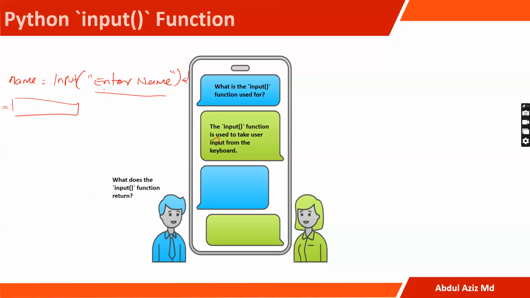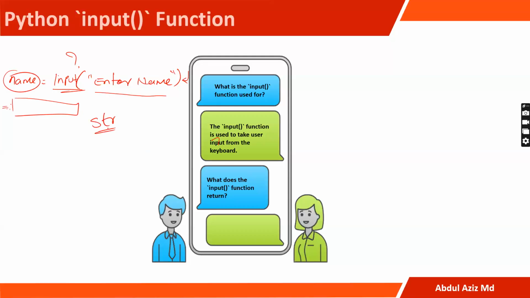Okay, then here again, what does the input function return? Can you tell me what it will return? That means, what is the type of the name now?